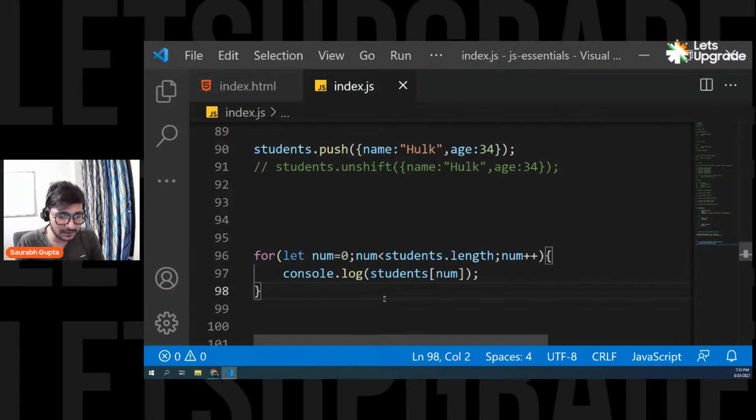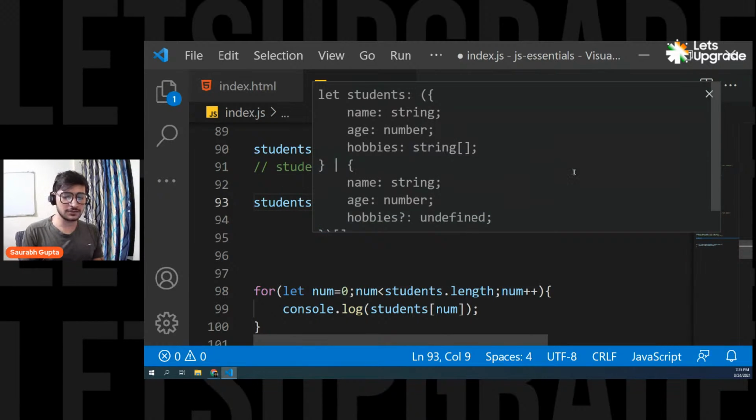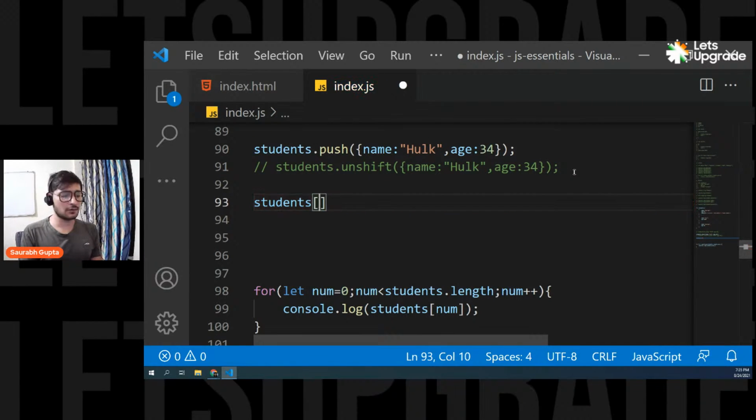How to add an object dynamically in a desired index? By writing that index. Simple. Okay. So Aswat, if you want to add an element on the desired index, you simply have to mention the index, just like this: students of any index like 5 or 2 or 1, and it will be replaced. Remember, when you work with a desired index, it will be replaced. Simple. Is that cleared?